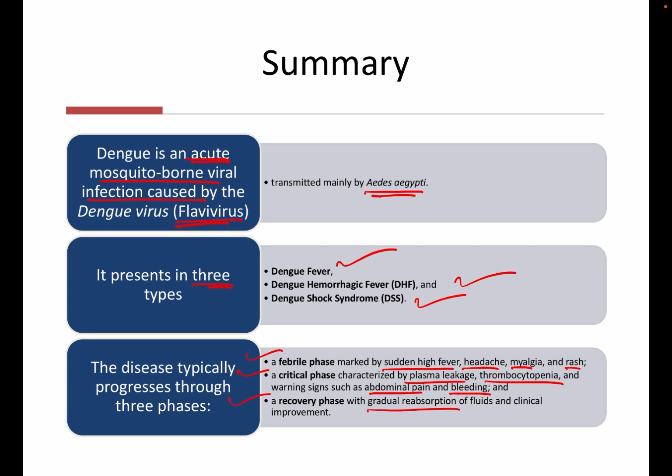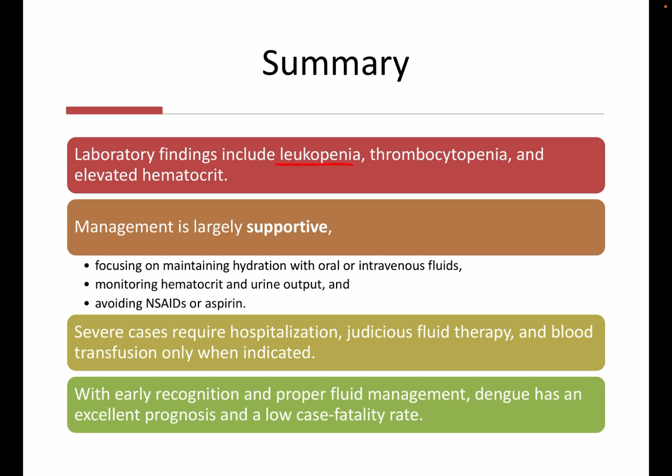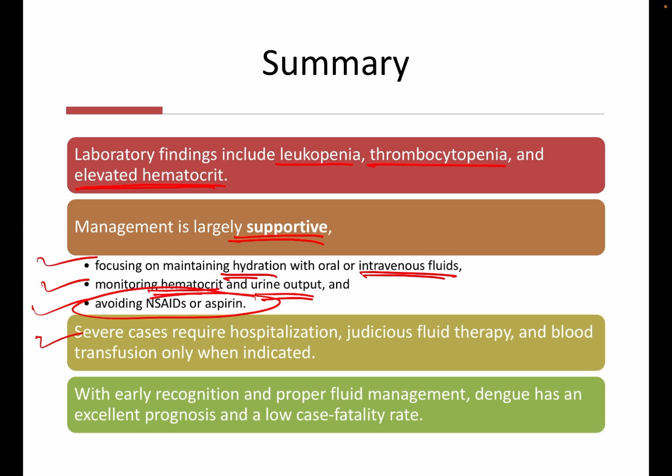Recovery phase with gradual reabsorption of fluids and clinical improvement. Laboratory findings include leukopenia, thrombocytopenia, and elevated hematocrit. Management is largely supportive, focusing mainly on hydration, oral or IV fluids, monitoring the hematocrit and urine output, and avoiding NSAIDs and aspirin. In severe cases that require hospitalization, there should be judicious fluid therapy and blood transfusion only when indicated because of an active bleeding site.